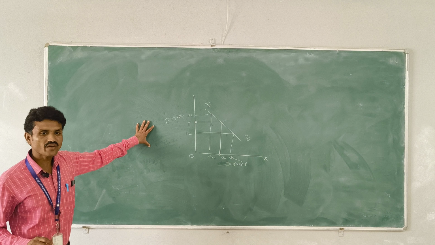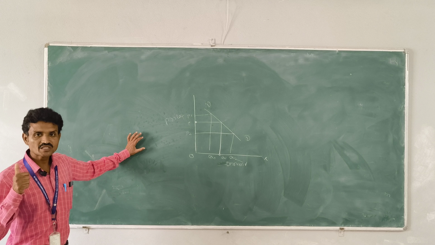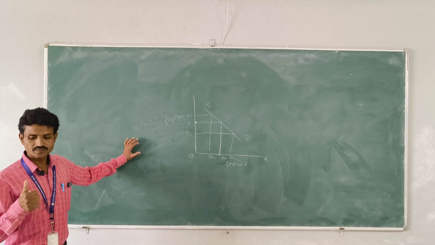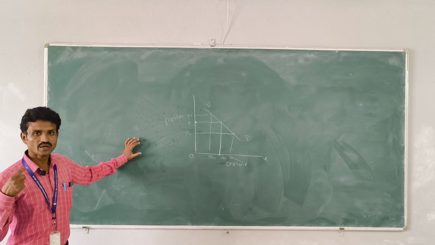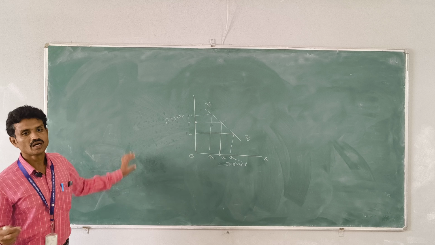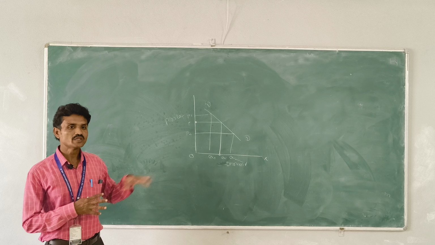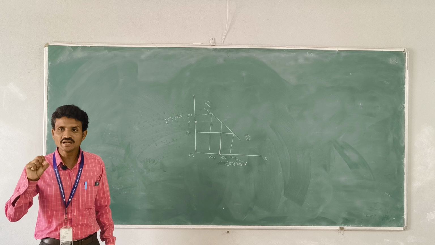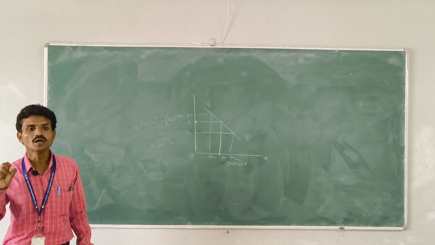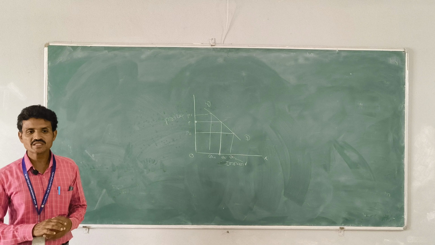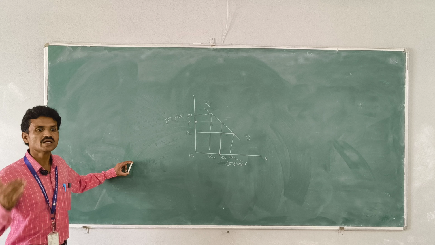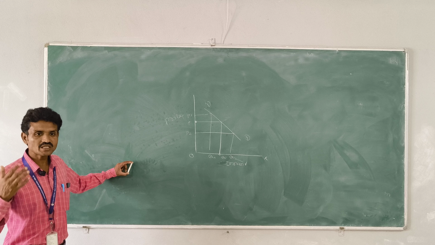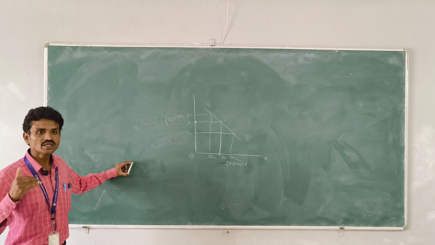Then in the case of valuable goods, that is prestigious goods such as diamonds and villas, these are called prestigious goods. Those goods are purchased for the purpose of identity in society. When prestigious goods price increases, demand may not decrease.